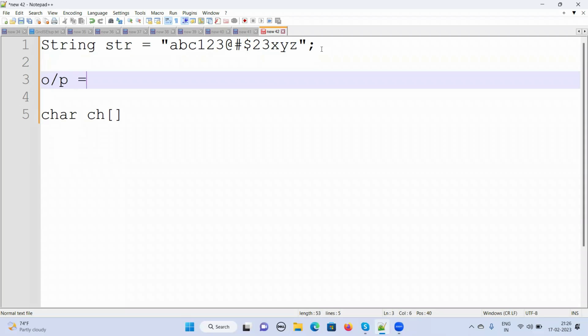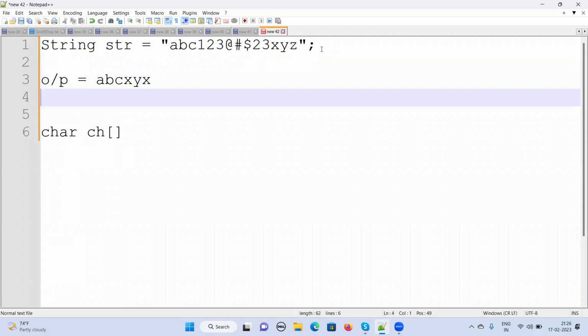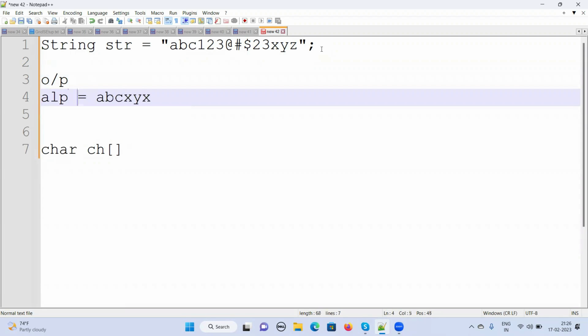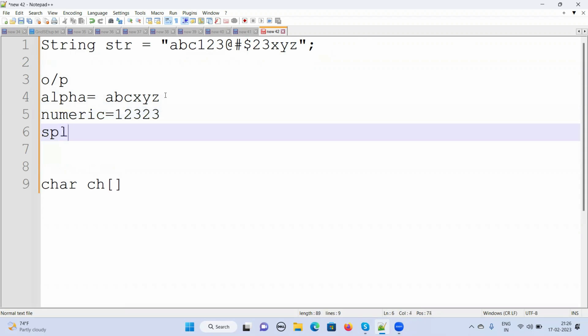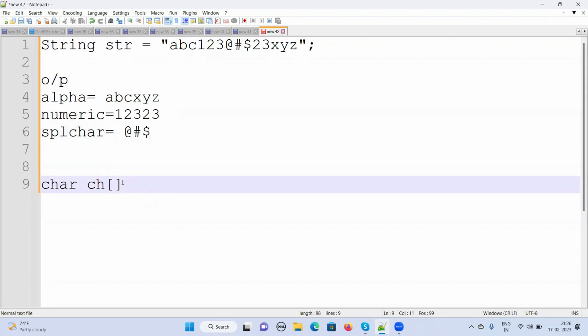So the output would be alphabets ABC, XYZ, numerics 1, 2, 3, and special characters at the rate, hash, dollar. Okay, correct.